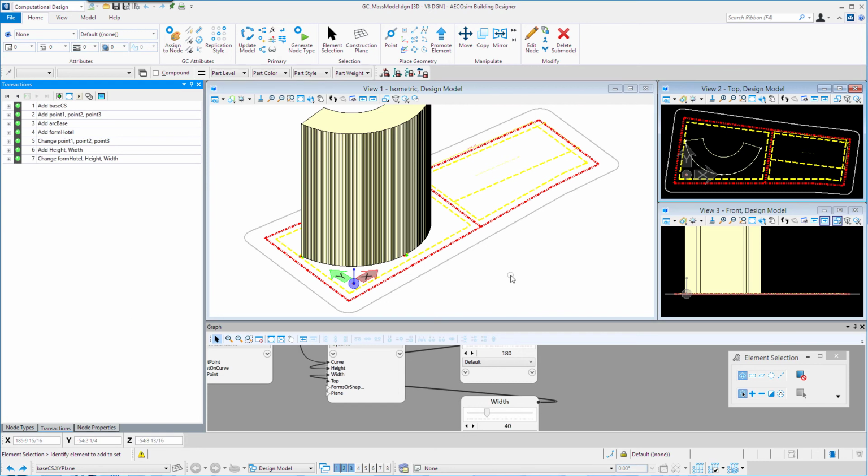So now we're able to control that mass model with the 3 points that define the arc, as well as these two sliders, which are going to control the height and the width. In the next session, we'll begin to set up some planes to create floors within our mass, and we're actually going to use a list in order to efficiently create those planes.